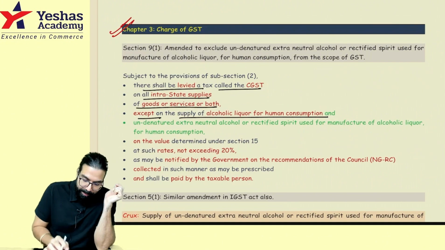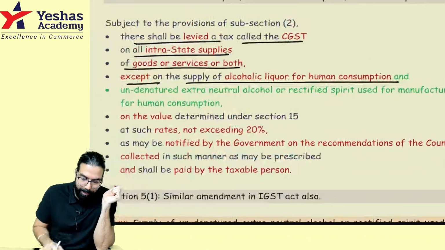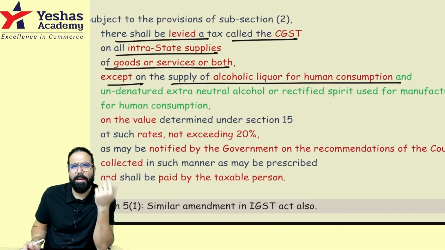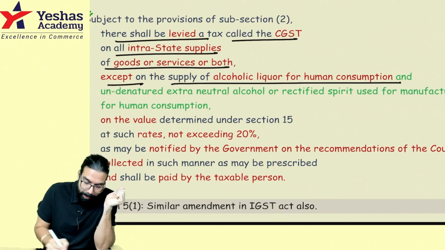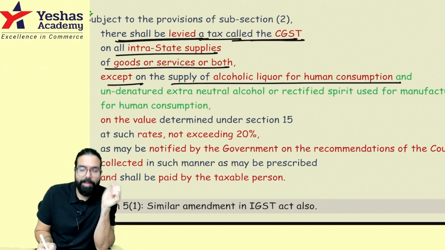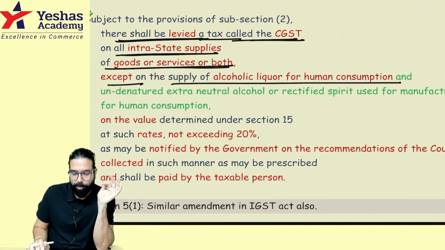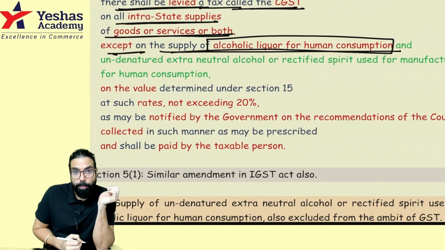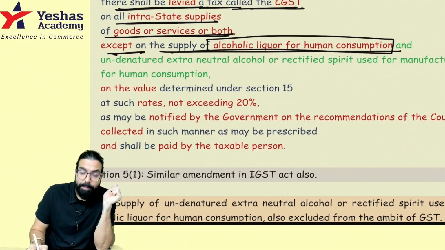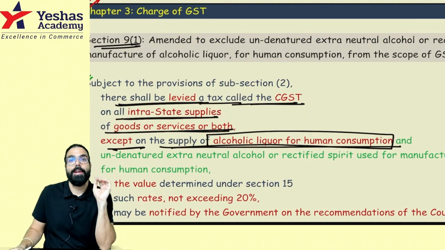Charge of GST. Section number 9(1), there's a small amendment. What they have gone ahead and told now is subject to the provision of subsection 2. Basically, they are telling HP man anyway there is no GST, though this point is okay, nothing very important. What they are telling, there shall be levied a tax called CGST. Okay, CGST will be levied on intrastate supply of goods, services or both, except alcoholic liquor for human consumption. This you guys already knew. Here one small addition is there. Now they are going ahead and telling alcoholic liquor for human consumption, GST is not there.